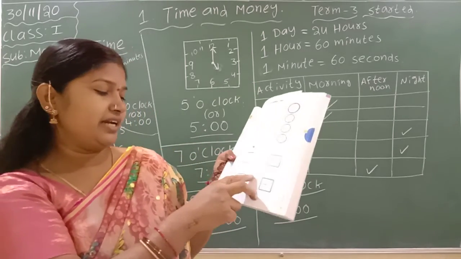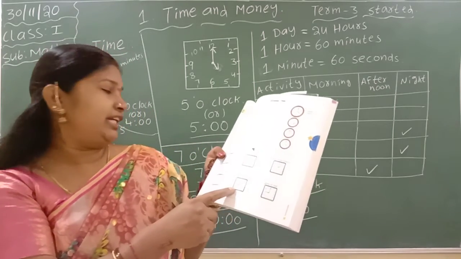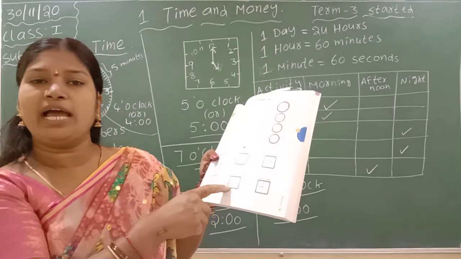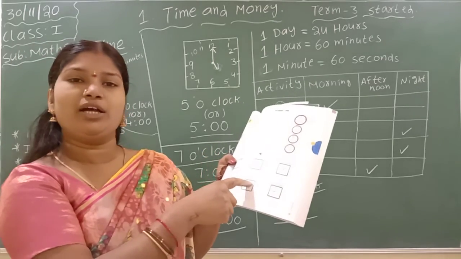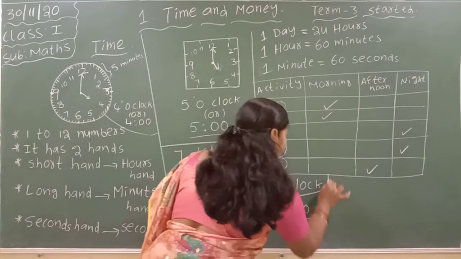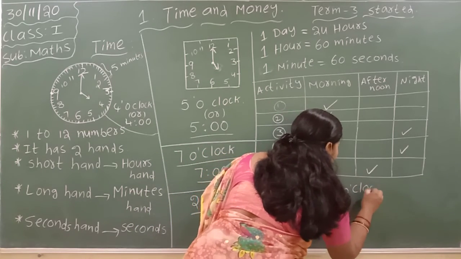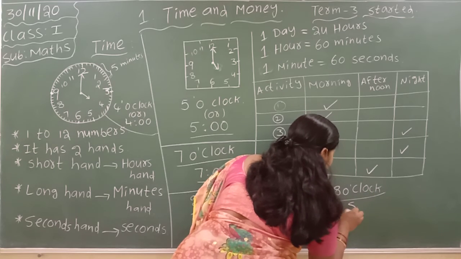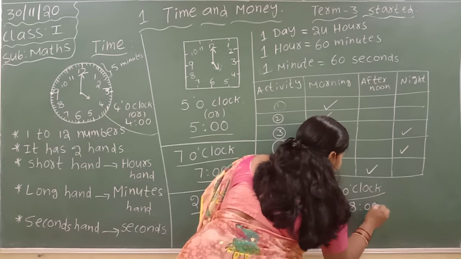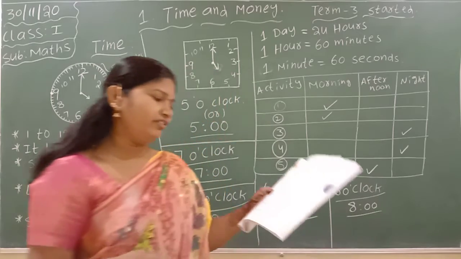Finishes her studies. At what time? Where is the small hand? 8. Where is the long hand? 12. You have to write 8 o'clock and 8:00.